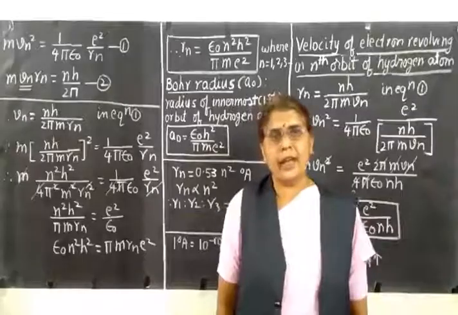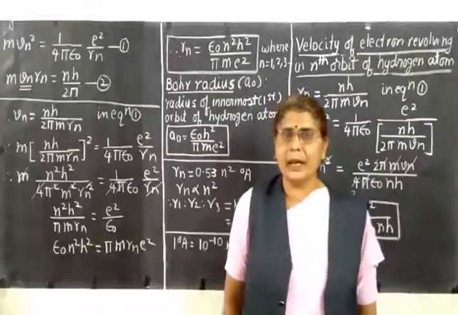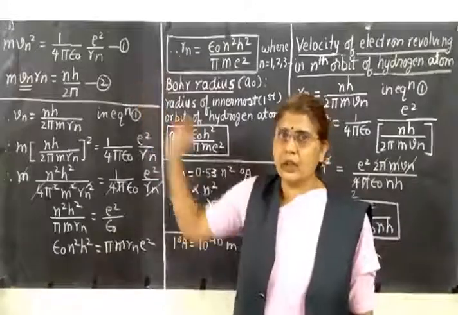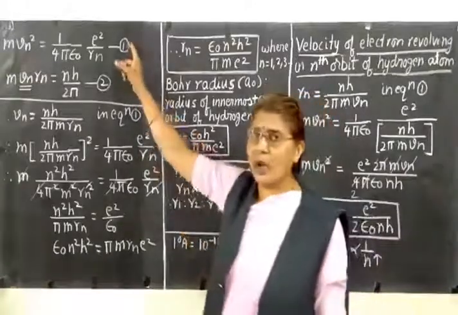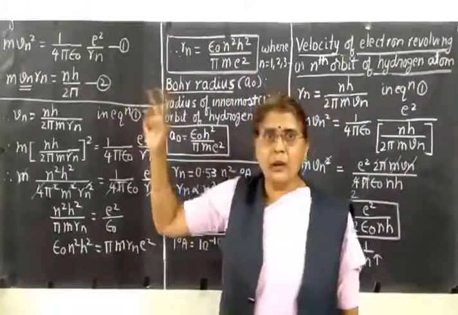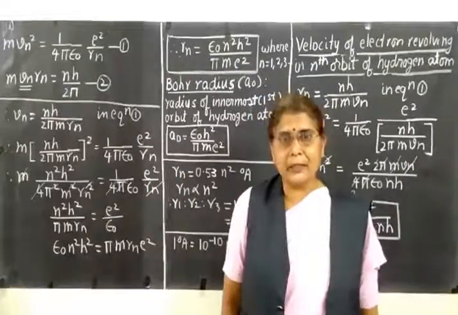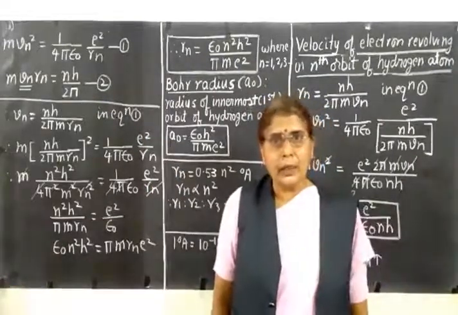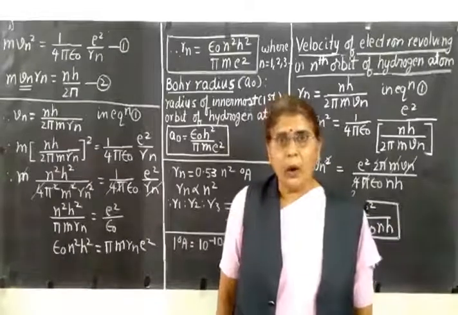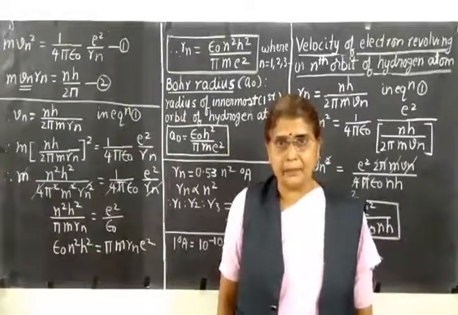Just now we have studied the two equations. I have written down the two equations on one side. This is equation 1 and equation 2. Now using these two equations, we shall derive an expression for the radius of the nth orbit of the hydrogen atom.